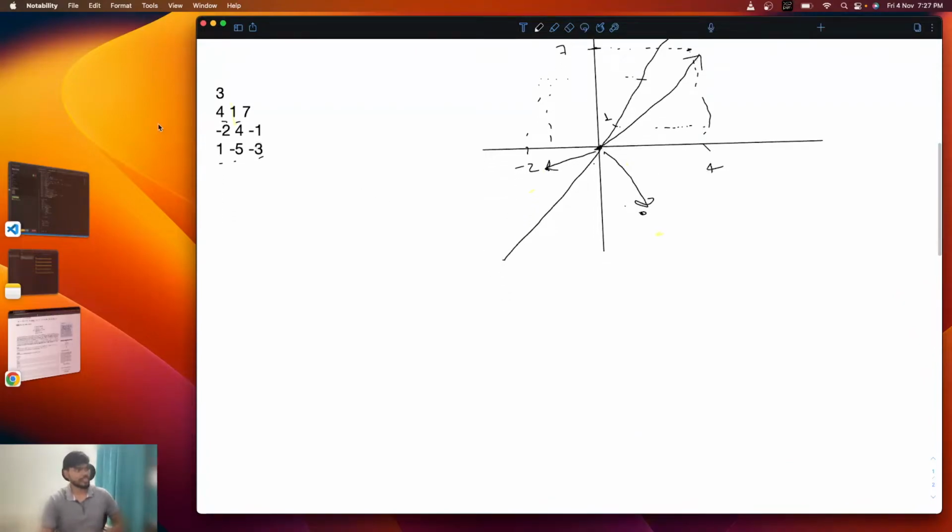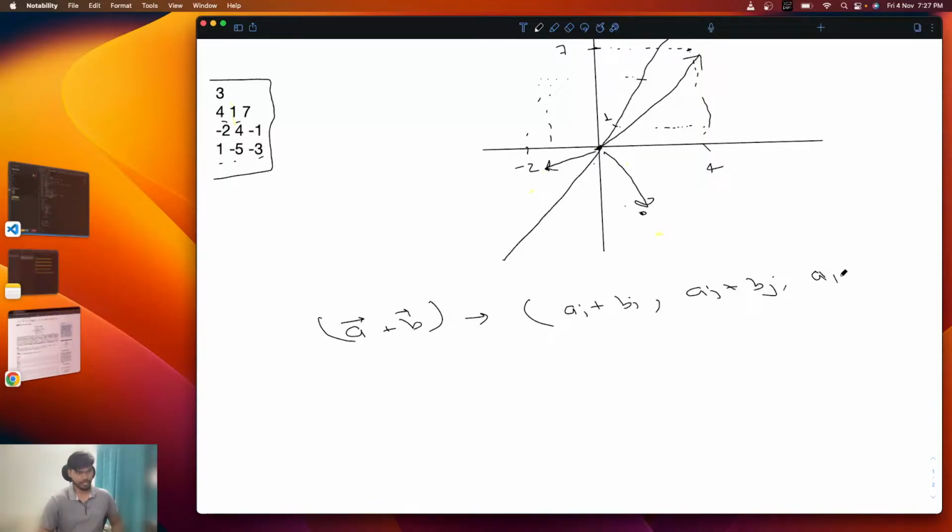Okay, so the first challenge is how will you add the vector. You should be knowing the concept of vectors. If not, I will tell you about that. If you want to add two vectors, a plus b, it simply means you need to add, if it is given in the coordinate format, a of i plus b of i, comma, a of j plus b of j, comma, a of k plus b of k, okay.